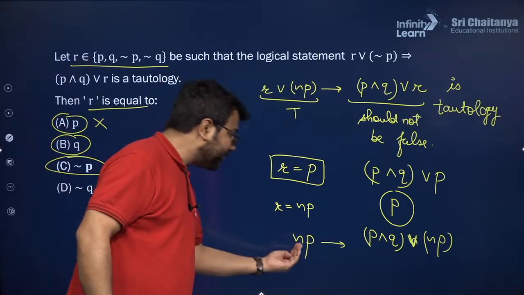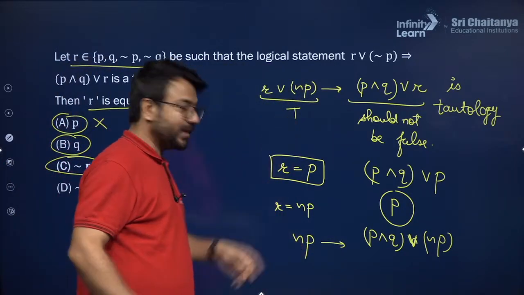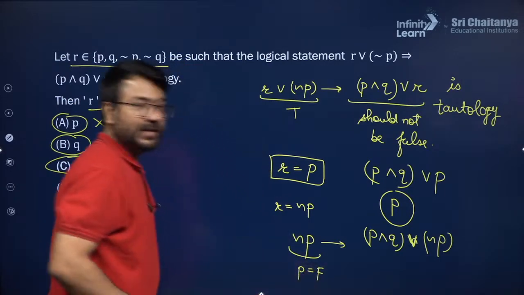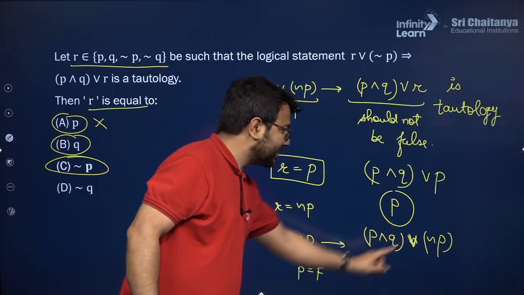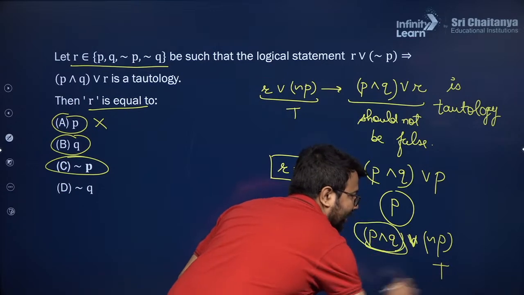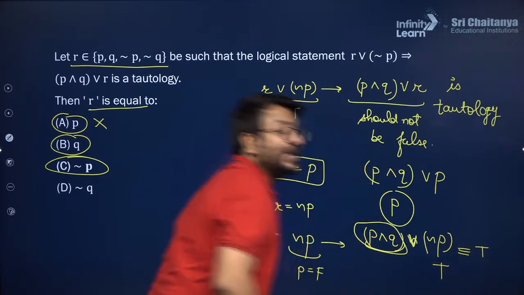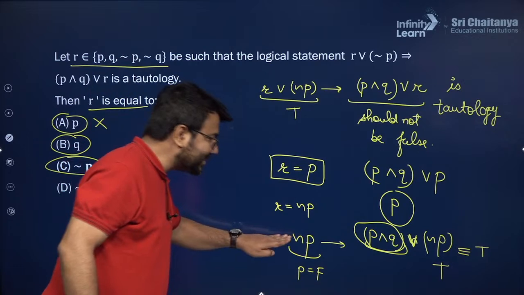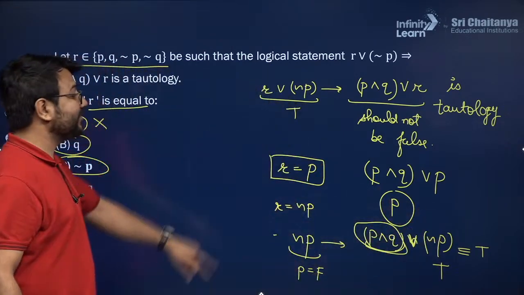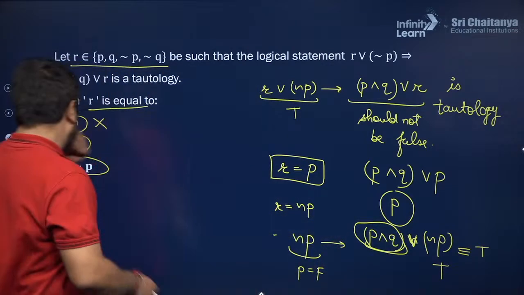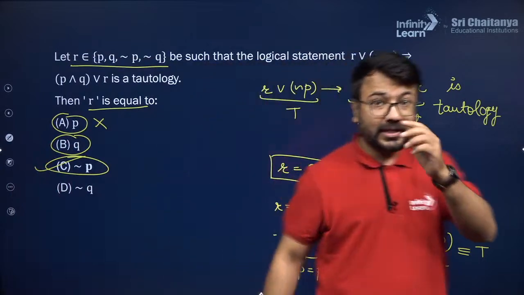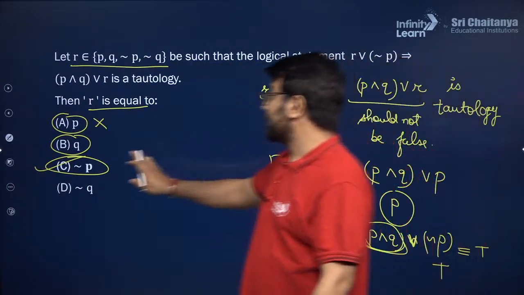So here I want to make it true. If I want to make it true, I will consider P as false. So if I consider P as false, negation P will be true, and due to this true, whatever it be, the result will always be true. It will never become false. So for making this true, this will never become false. That is why this will always be a tautology. Hence, C option will be the final answer. So instead of R, we just need to replace negation P.